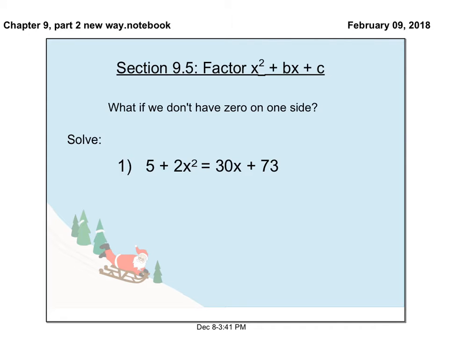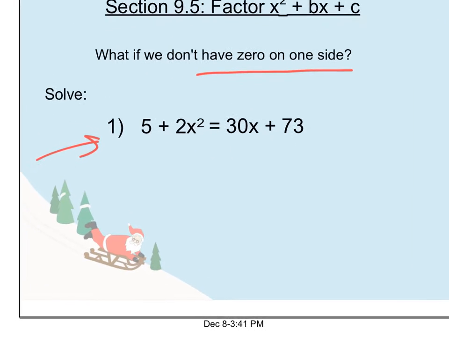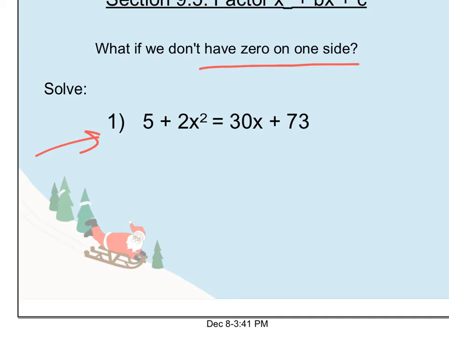Today's lesson is on section 9.5, and it's day 2, where we are now factoring and solving some quadratic equations. We talked about in previous lessons what happens if I don't have 0 on one side by itself, like the problem I've got here. Well, in this kind of situation, as we're learning right now, the best way to solve these types of equations is to get it solved for 0.